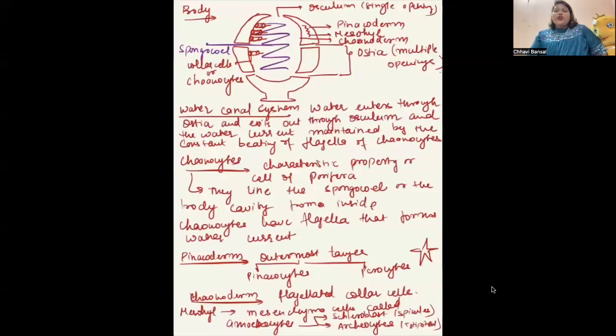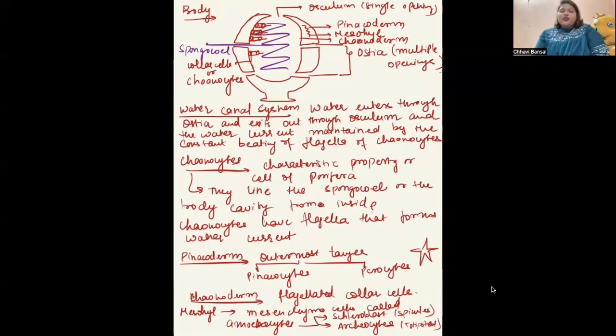Right? The body of the sponge is made up of three layers. Outermost layer is pinacoderm, middle layer is mesohyl, and the innermost layer is called choanoderm. Choanoderm is made up of a special type of cells called collar cells, which have flagella attached to them. Other than that, they have many pores or ostia, which are multiple openings for the inlet of water, and one single opening called osculum, which is for the exit of water.